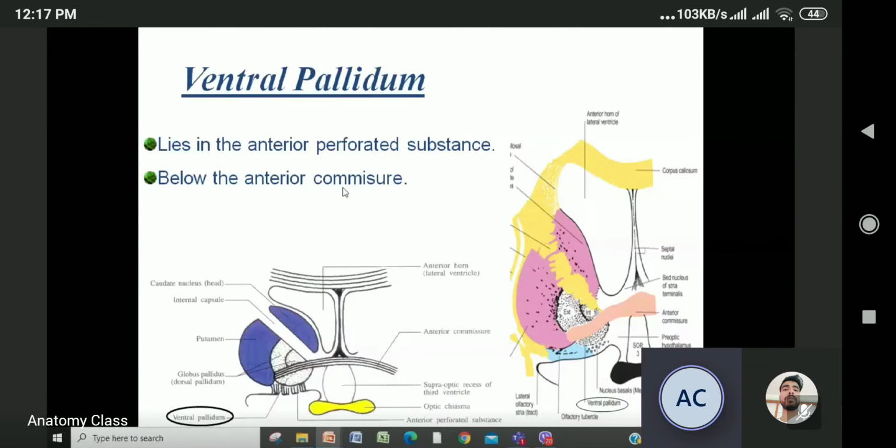Now we'll talk about the ventral pallidum. It lies anterior to the anterior perforated substance. So this is the anterior perforated substance and this is the ventral pallidum. And it lies below the anterior commissure. So this is the anterior commissure and this is the anterior perforated substance. In between the anterior commissure and anterior perforated substance, you are getting the ventral pallidum.